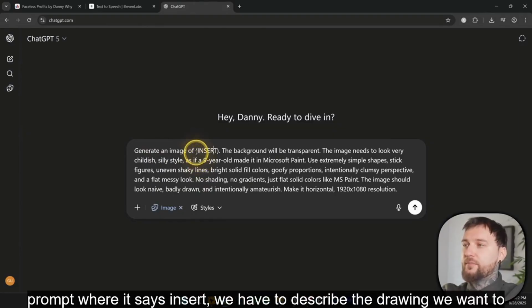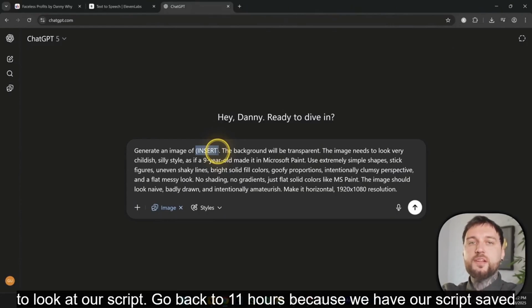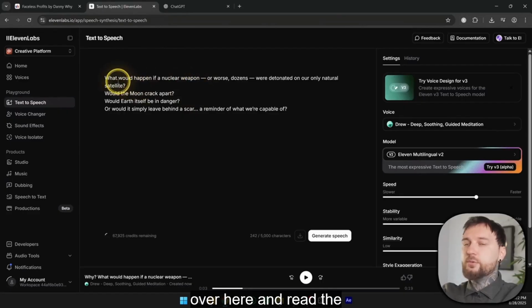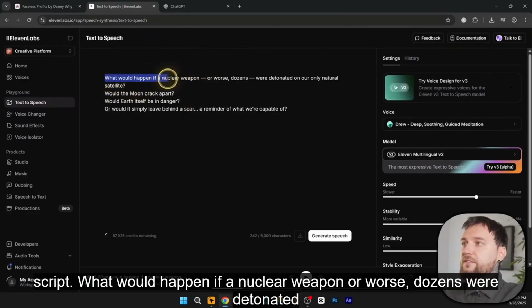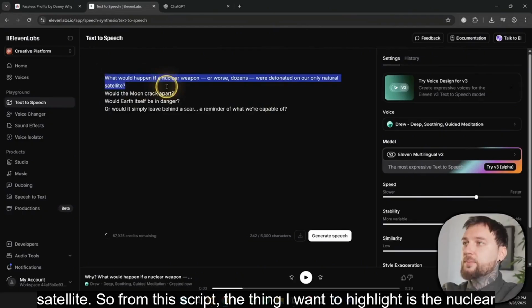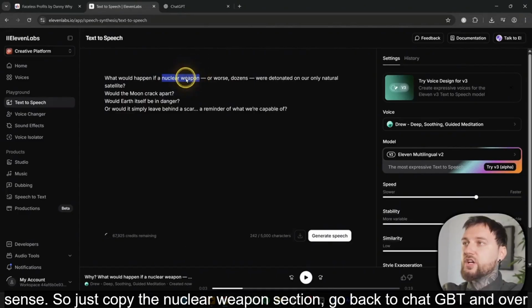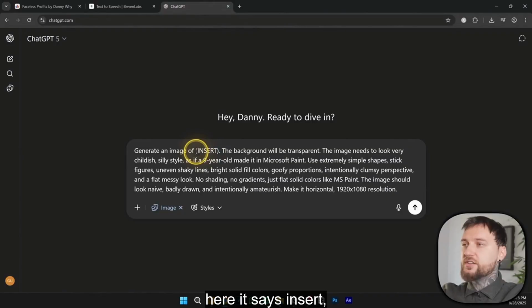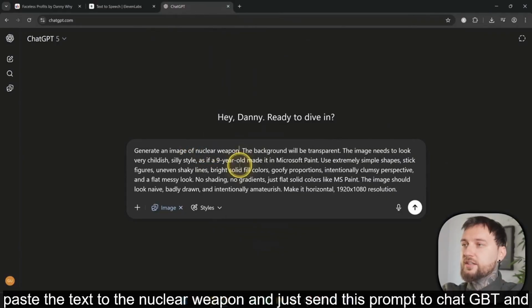Over here in our prompt where it says insert, we have to describe the drawing we want to generate. For that, we need to look at our script. Go back to 11 Labs because we have our script saved over here and read the script. What would happen if a nuclear weapon, or worse, dozens, were detonated on our only natural satellite? So from this script, the thing I want to highlight is the nuclear weapon because it makes sense. So just copy the nuclear weapon section, go back to ChatGPT, and over here where it says insert, paste the text, the nuclear weapon, and just send this prompt to ChatGPT.